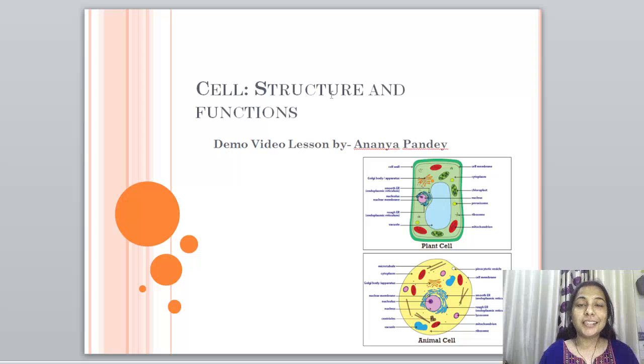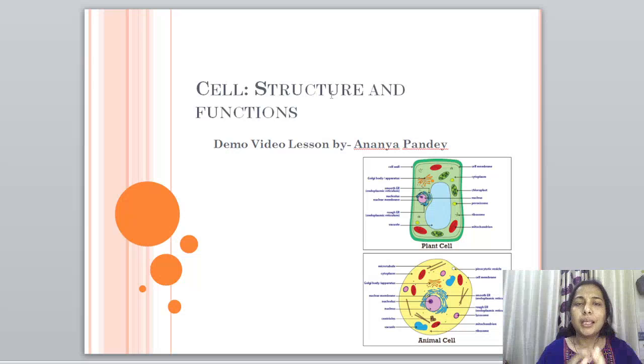So today, together we are going to explore life. We know that things around us are either living or non-living. The living beings have a very special ability to perform different kinds of functions. To perform these functions, we need different sets of organs. These organs are made up of different kinds of cells assembled together.